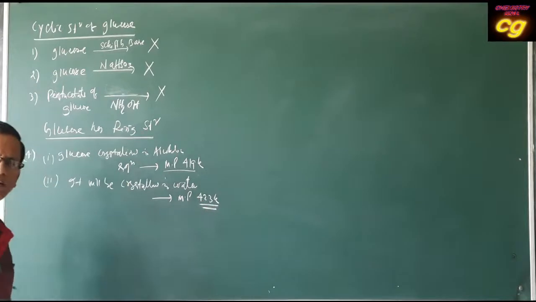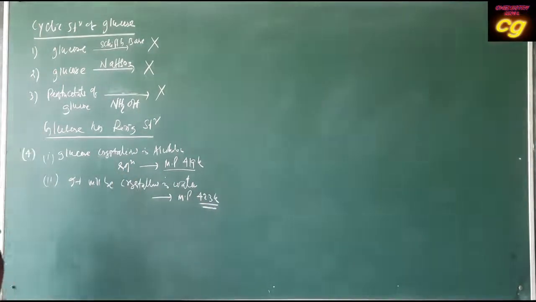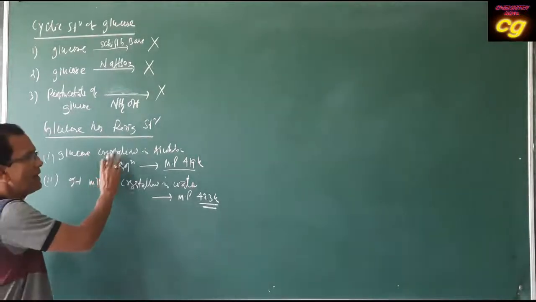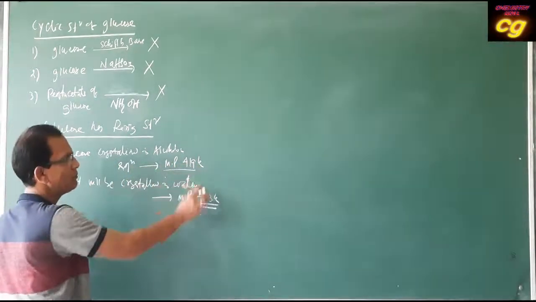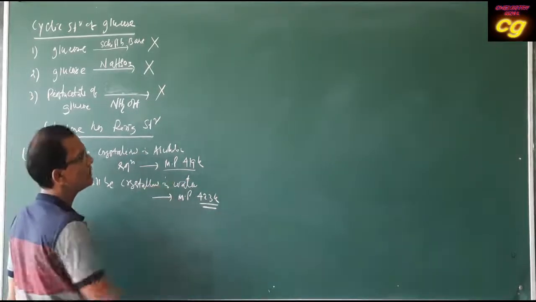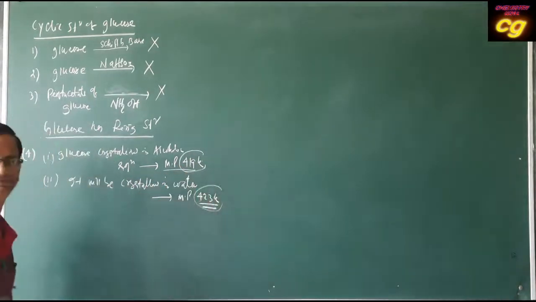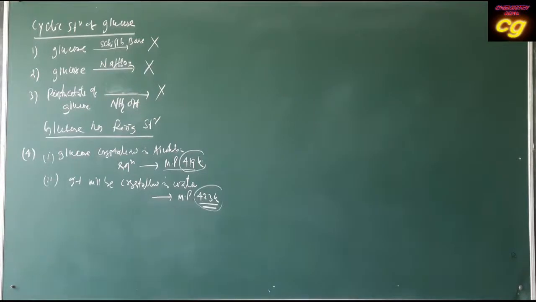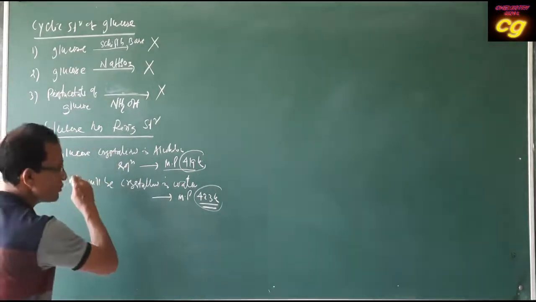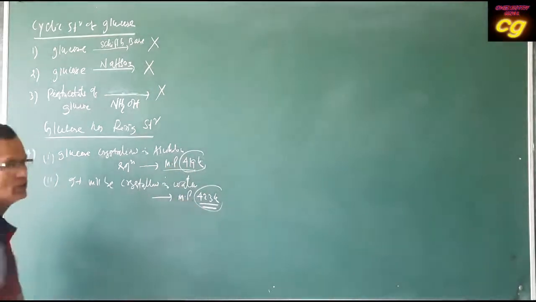That means different types of crystals are produced during crystallization. When it is crystallized in alcoholic solution, its melting point is 419 K. When it is crystallized in water, its melting point is 423 K. Different melting points observed. That means glucose exists in two isomeric forms, with different melting points, 419 K and 423 K.